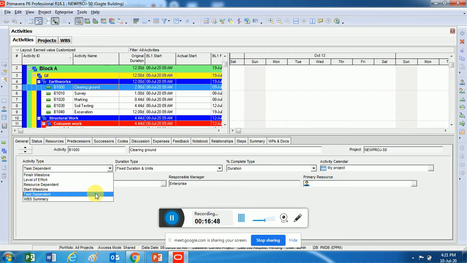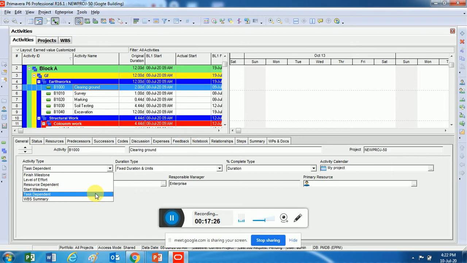Now what do you mean by task dependent? Task dependent means the start date and the end date of an activity depend on the dependency of that activity. For example, clearing the survey activity has to start after finishing clearing the ground, very common sense. So the moment clearing the ground finishes on the 9th, the survey starts on the 10th, correct? Now what if clearing the ground could not finish on the 9th?